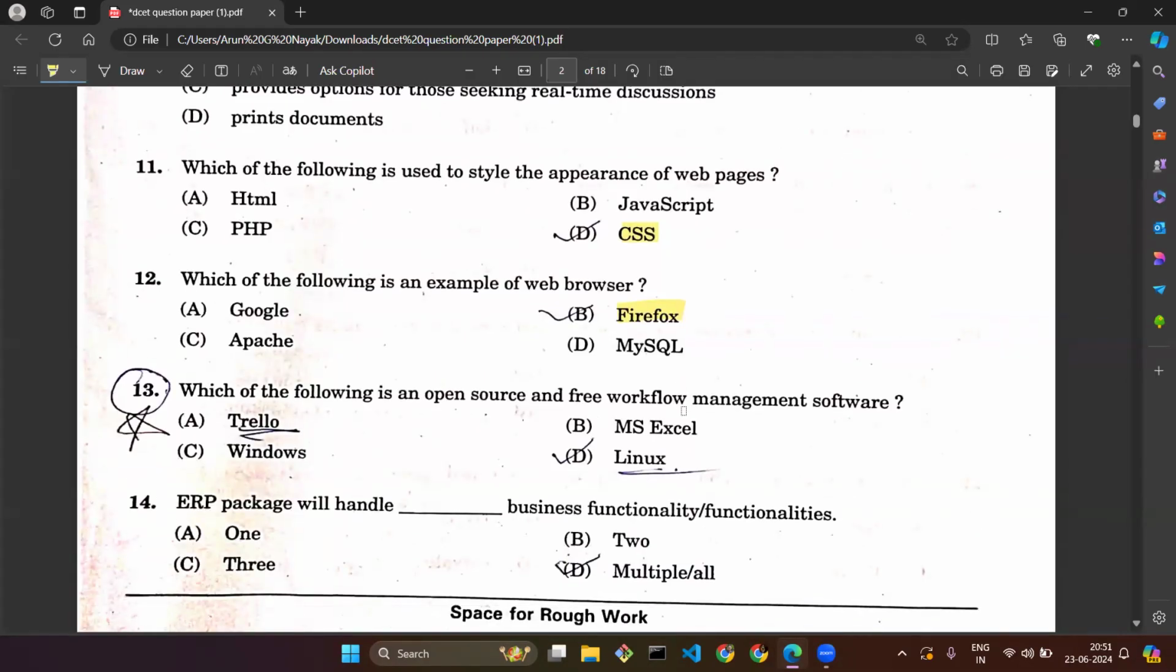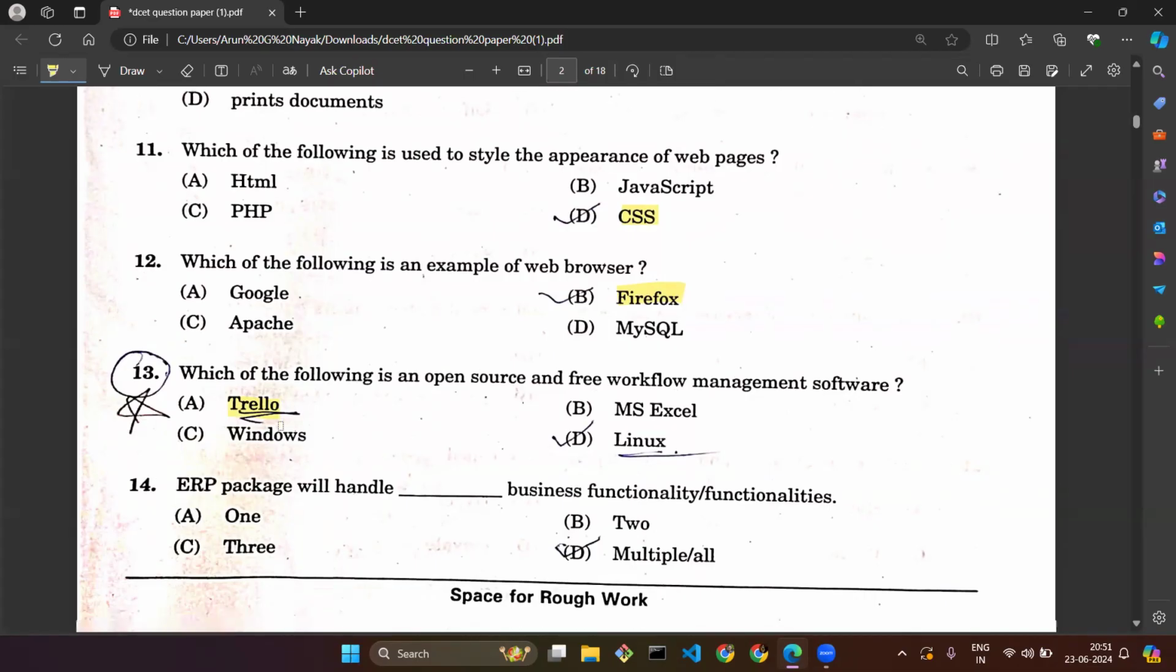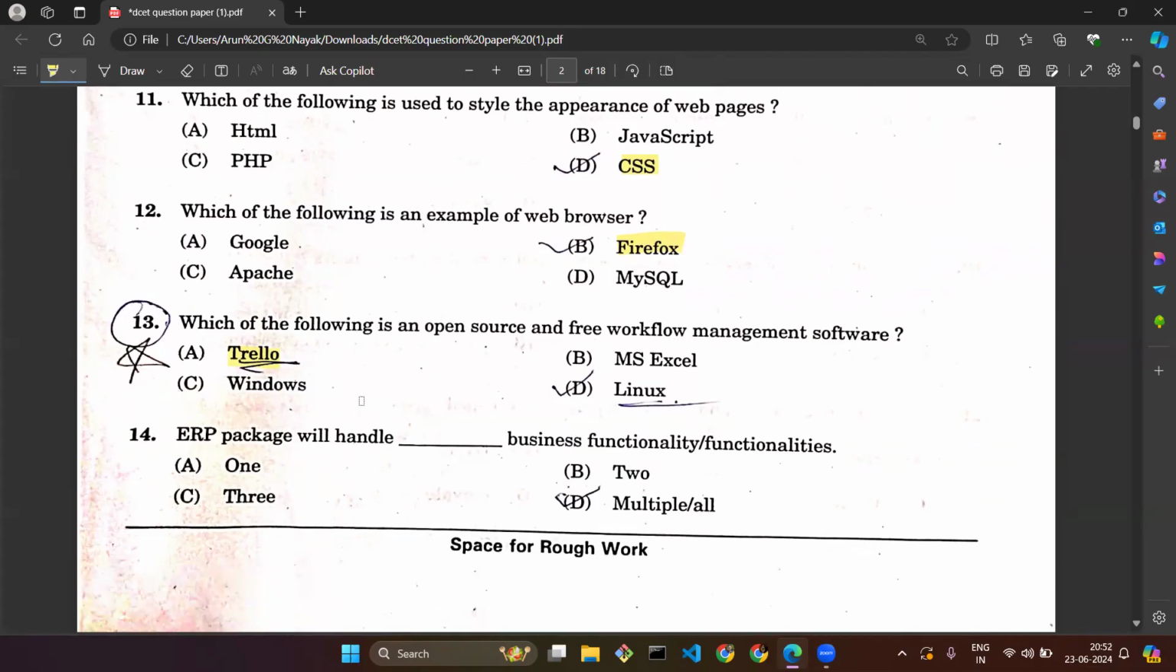Which of the following is an open source and free workflow management software? If you know the concept of workflow management, that is related to ERP, business relationships, business management software, then you will have heard of the term Trello, which is an open source workflow management software. So the correct option for question number 13 is option A.